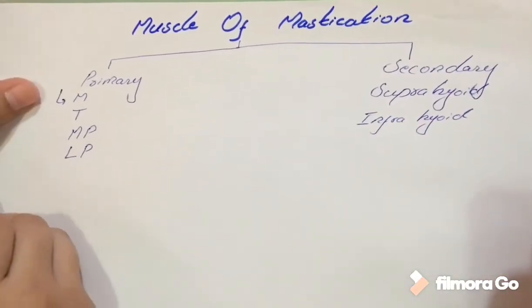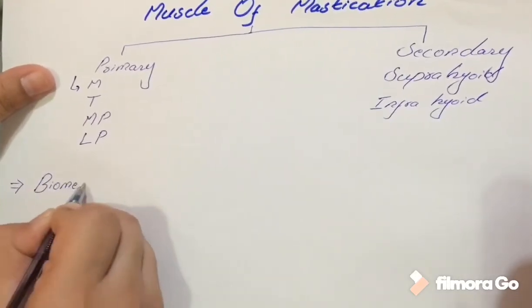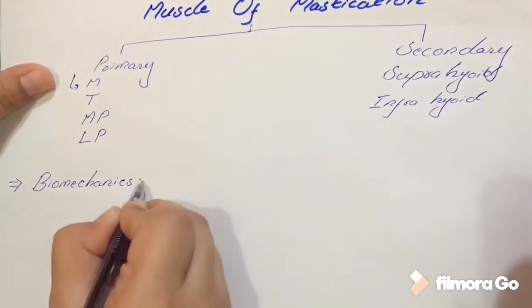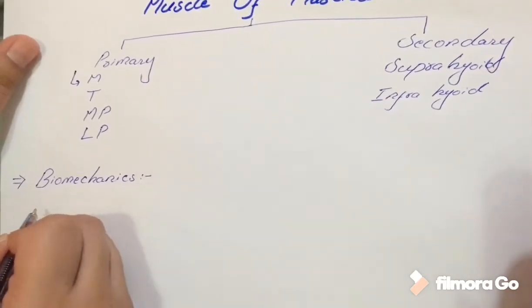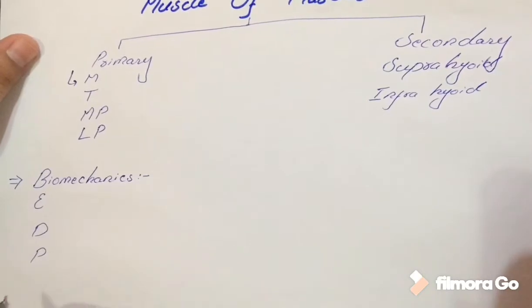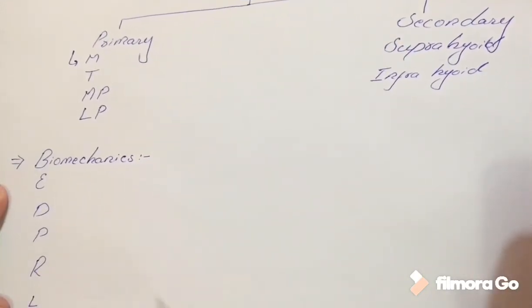The next content is about biomechanics, or the movement of the jaw. As you know, the major movements of the jaw are elevation, depression, protrusion, retrusion and lateral or alternative chewing motions.